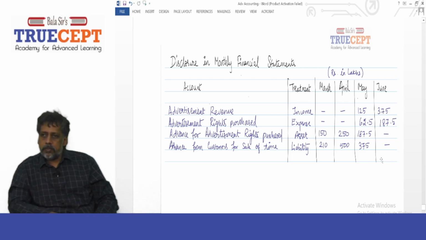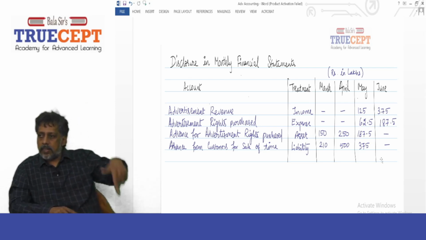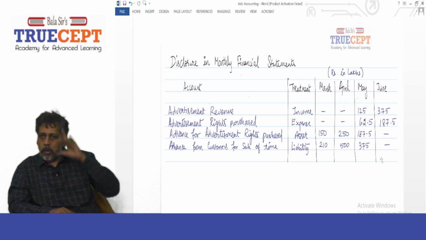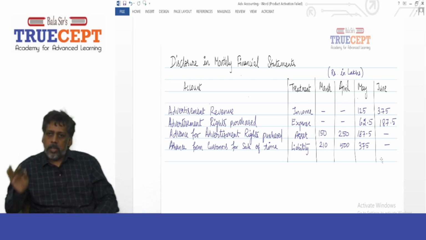Got it? Understood. Got it? Yes. So basically, first line is revenue, and then second is expense, and then you have an asset, then liability. That's it. So guys, a very important sum. Just pause the recording and jot down the solution in your notebook. Yes, sir.